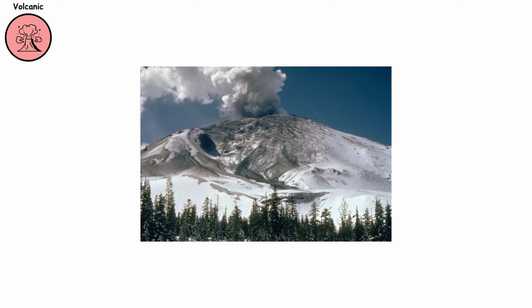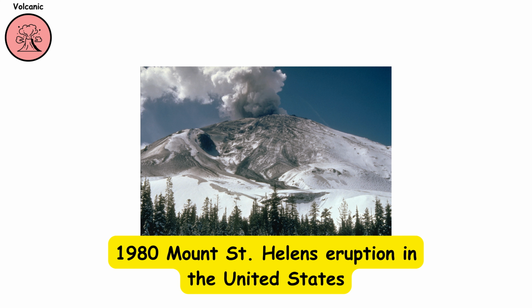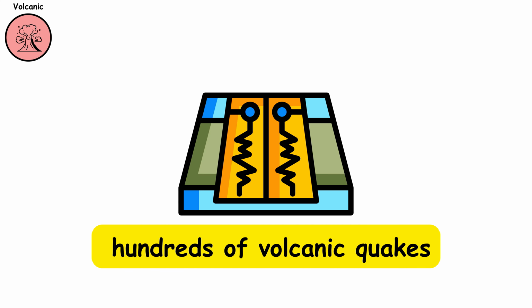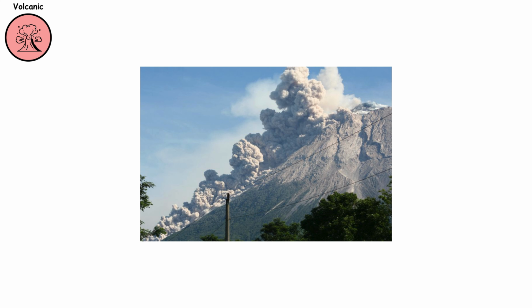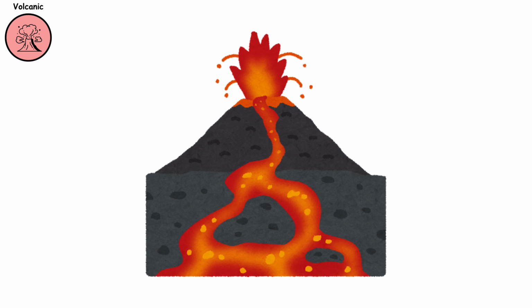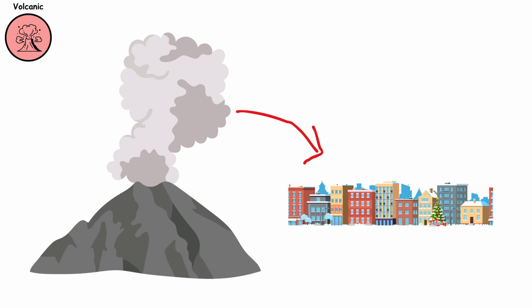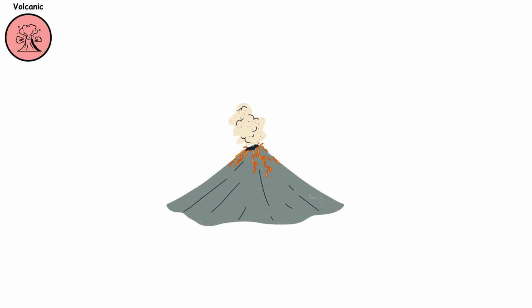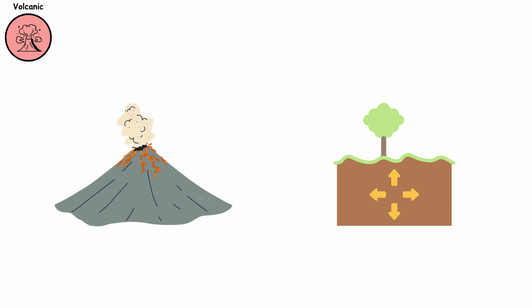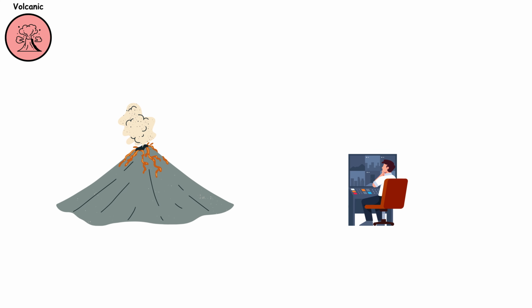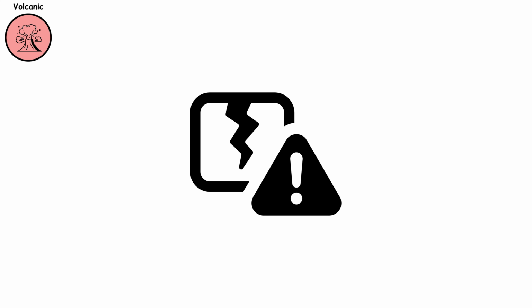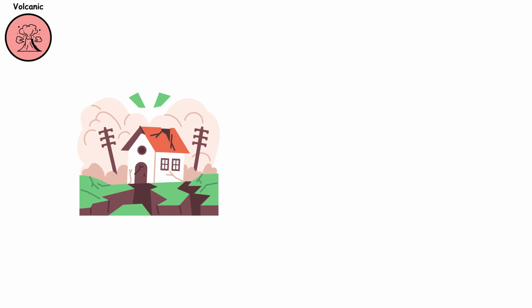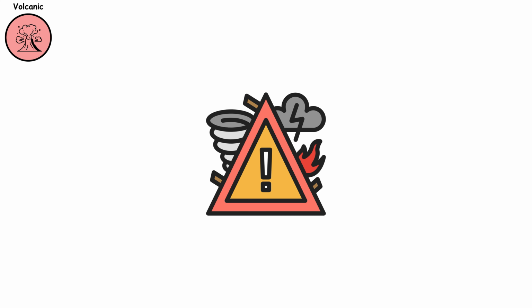A famous case is the 1980 Mount St. Helens eruption in the United States, where hundreds of volcanic quakes preceded the explosive event. The impacts can include pyroclastic flows, lava streams, and massive ash clouds affecting nearby towns. Volcanic earthquakes also contribute to landslides and ground deformation. Monitoring them is essential for early warning systems around active volcanoes. While their damage range is usually local, the combination of earthquake and eruption can be catastrophic.